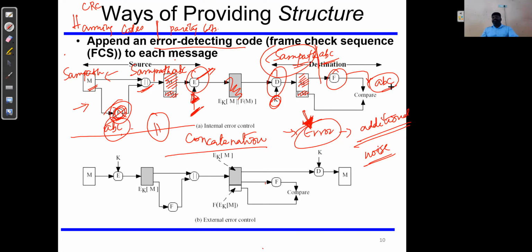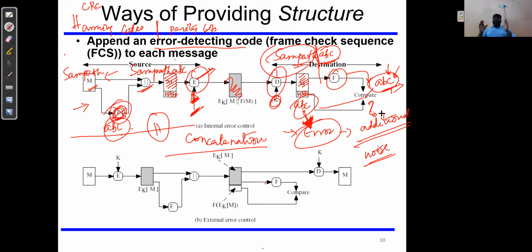The same function or formula will be used by the receiver, and he will be doing the calculation of the codes. Whatever code has been calculated is going to be compared with the code received from the sender side, which is ABC. This is the code calculated by the receiver, and this is the code received from the sender. Now both these values are going to be compared.